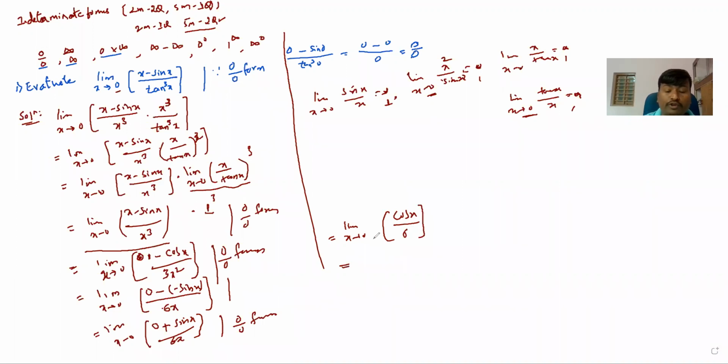So now you can substitute 0 again here. Cos 0 divided by 6. Cos 0 is what? 1 divided by 6. So we get a finite result. Just stop here and we'll get the final answer. This is the final answer.